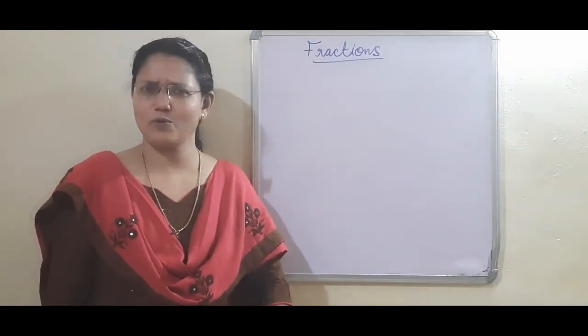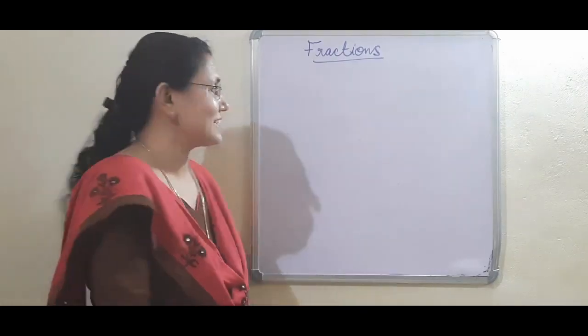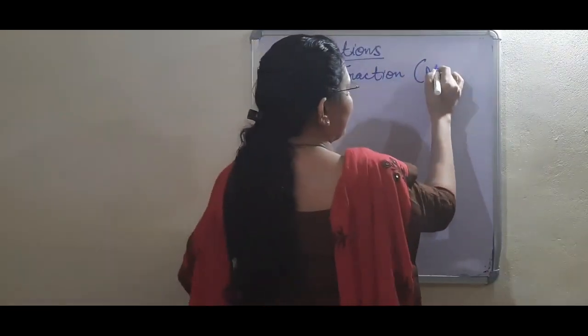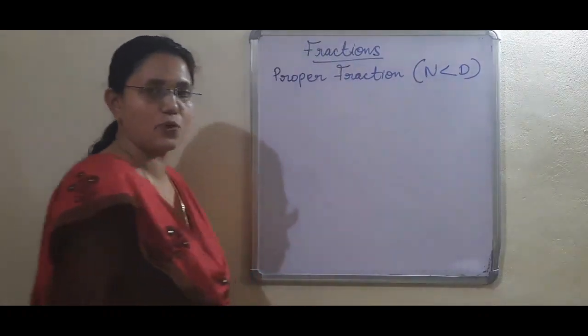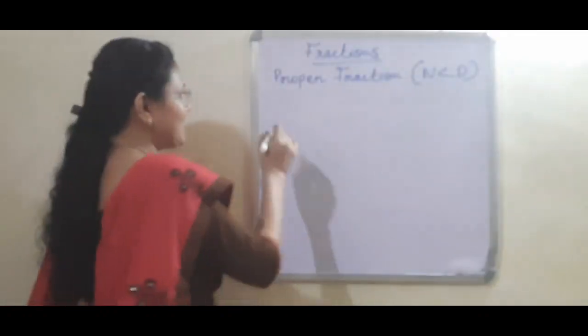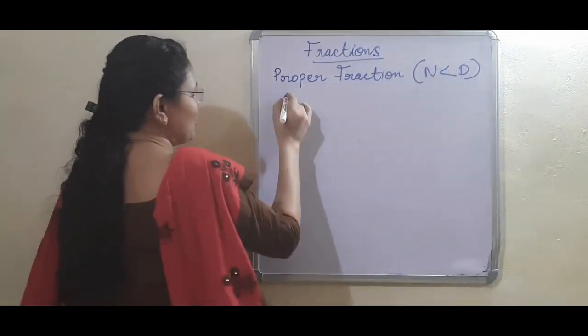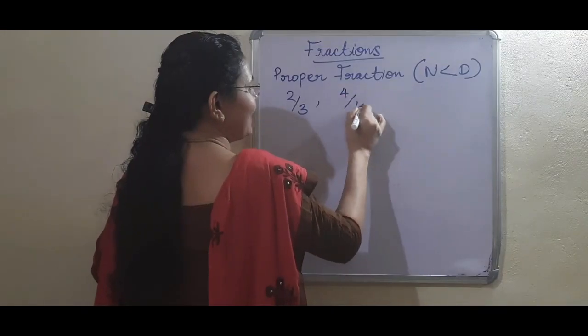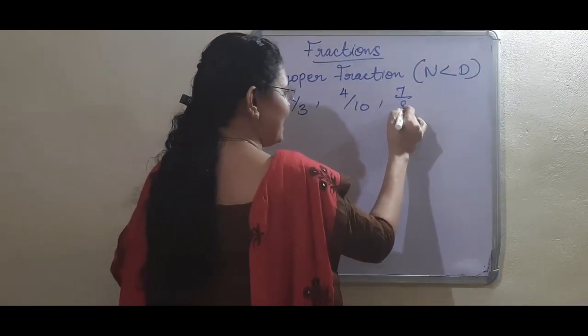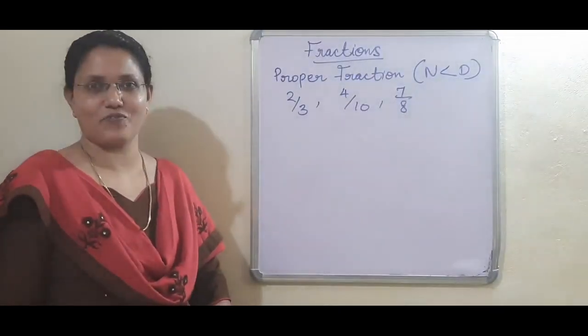Okay, can you tell me some proper fraction examples? Yes, numerator is smaller than denominator. Numerator is smaller, denominator is bigger. For example, 2/3. Next, 4/10. 7/8. All these fractions are proper fractions.